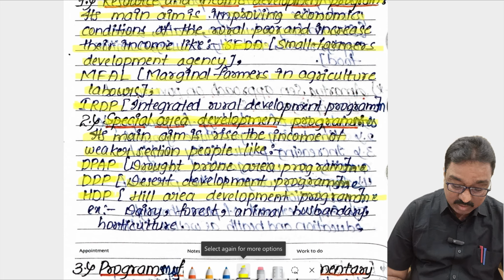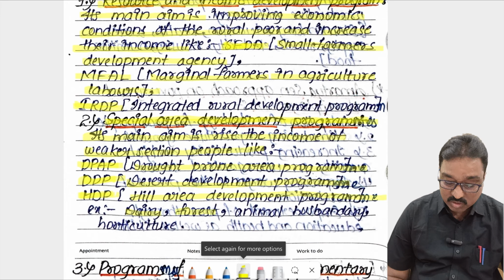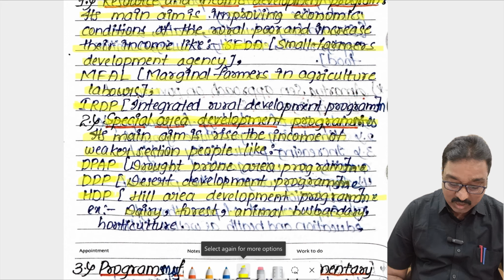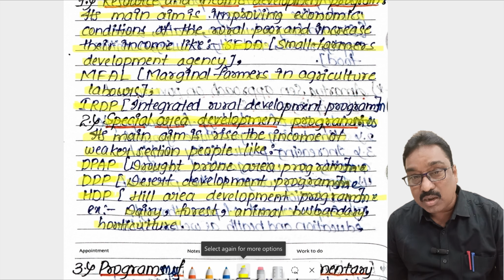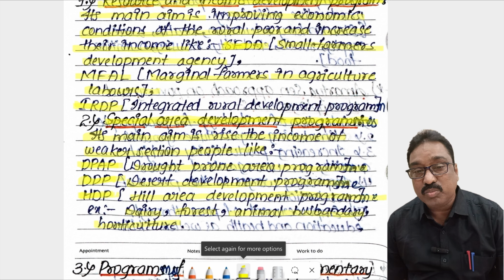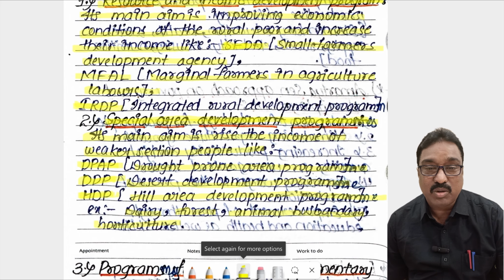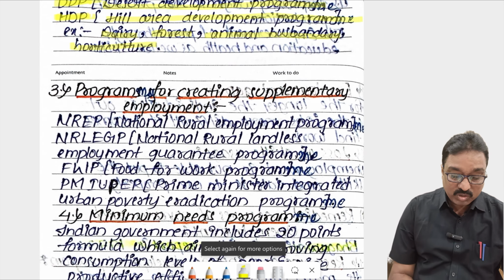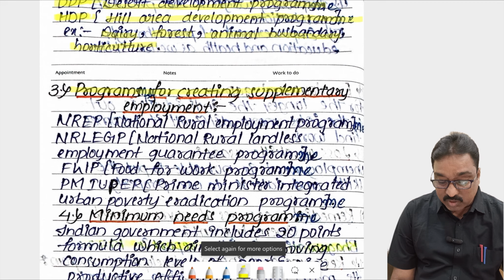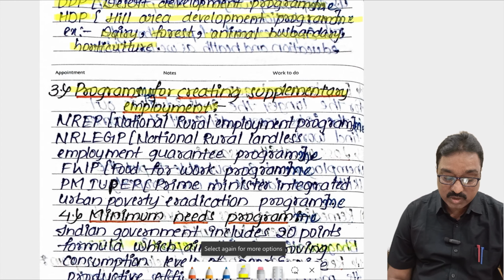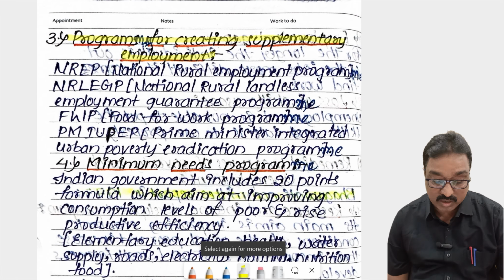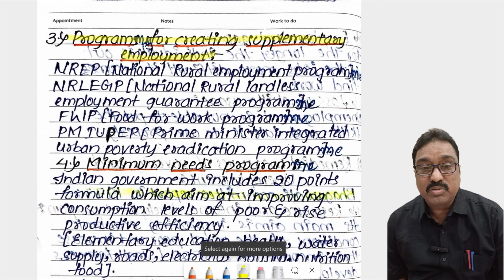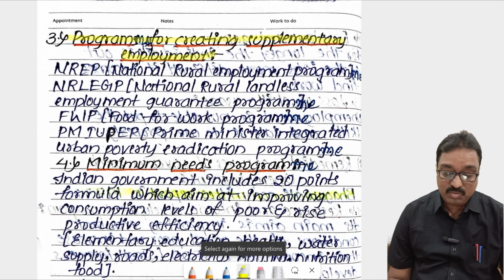So generally dairy must be developed there, forest must be developed there, animal husbandry and horticulture development, fruits, farms must be developed there. Automatically those people's income increases, poverty decreases, and the unemployment problem also decreases. Another important program is for creating supplementary employment. So the government introduces some employment programs for the rural poor and unemployed people, supplementary employment.